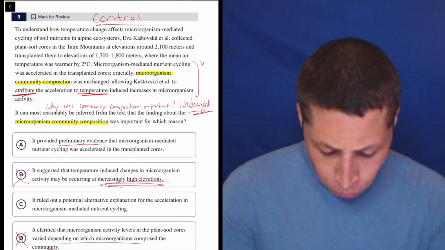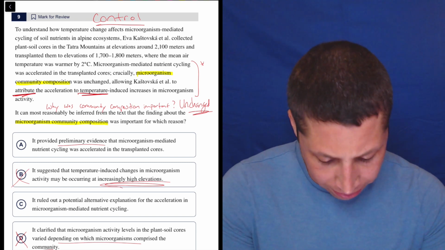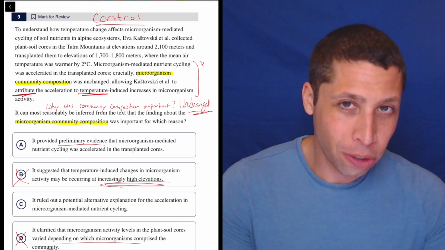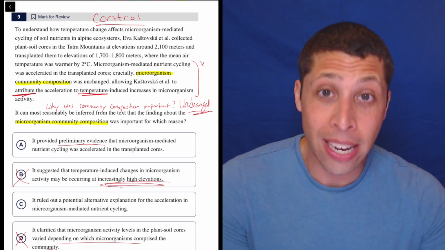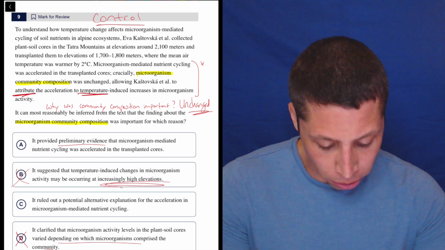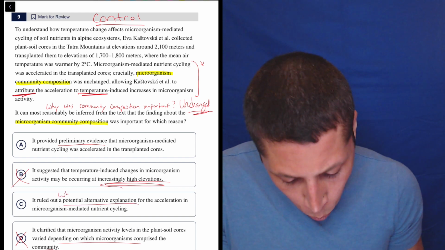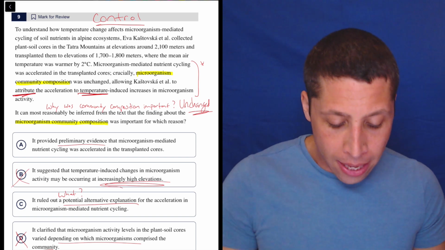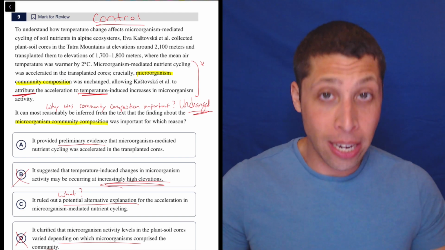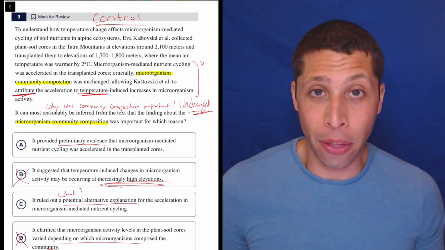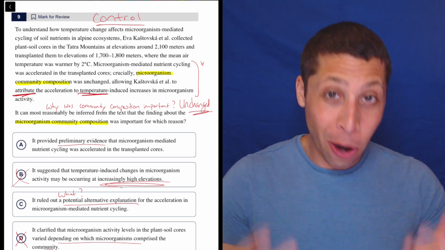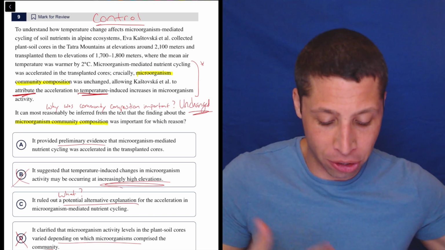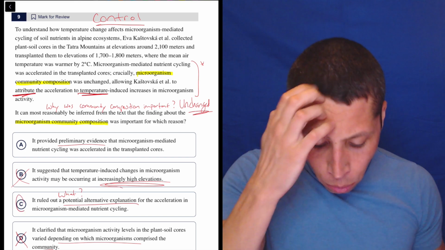C, "it ruled out a potential alternative explanation for the acceleration in microorganism-mediated nutrient cycling." Let's do to choice C what we did to the original question. Let's rephrase it as a better question. It ruled out a potential alternative explanation. What is the potential alternative explanation? Well, I guess if the composition had changed, that could have been the other explanation. But because it was unchanged, that allowed them to have this other explanation, right? The explanation of the temperature, right? So this is the answer.